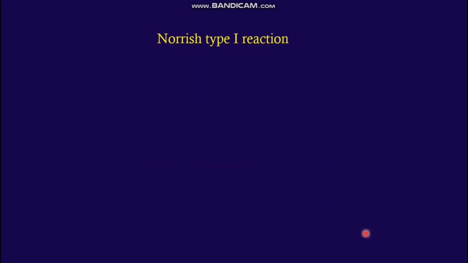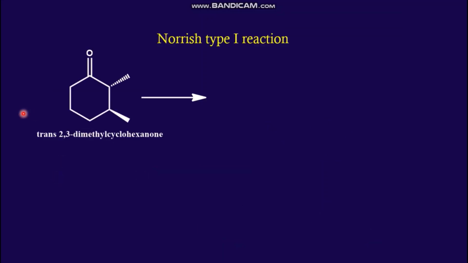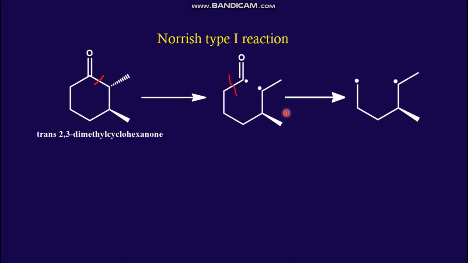We can see the mechanism. First, homolytic cleavage will happen. Homolytic cleavage will result in free radicals, and we get a free radical like this, and it is planar. So we can write CH3 like this. Again decarbonylation happens, and here two radicals are formed.